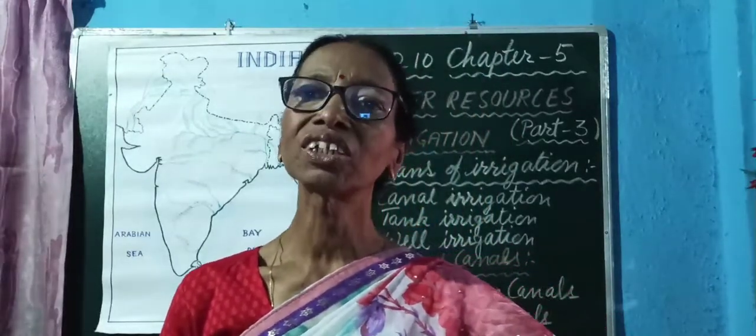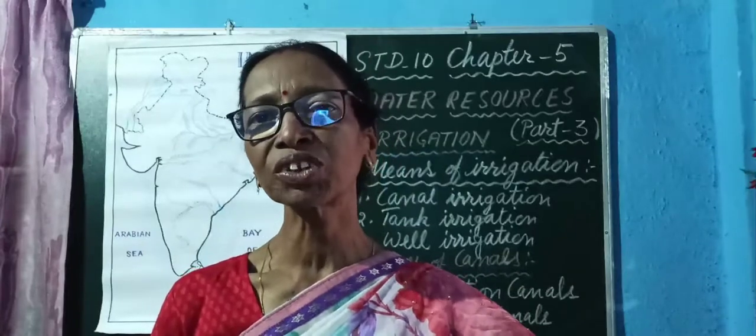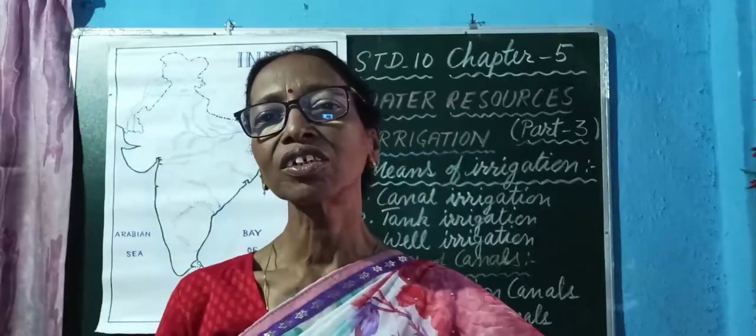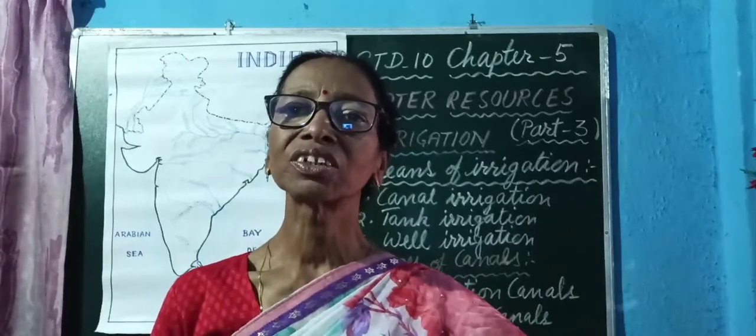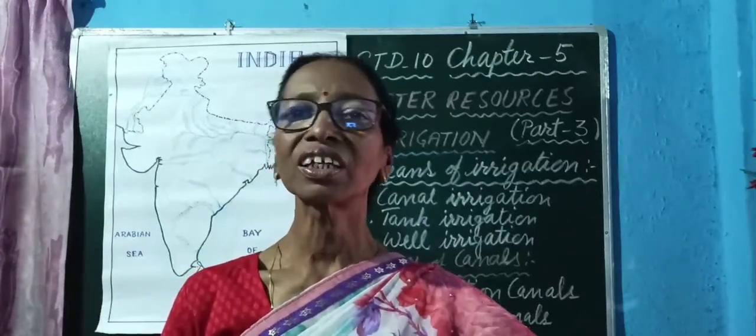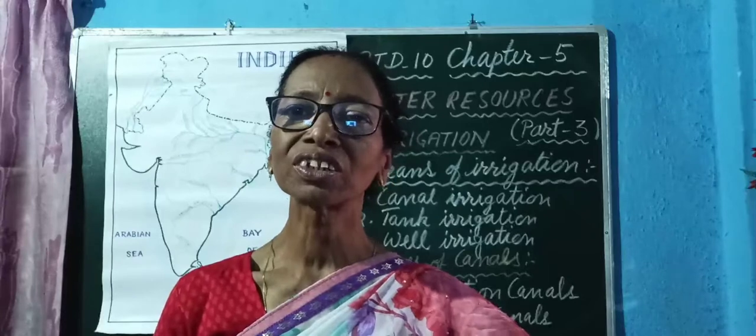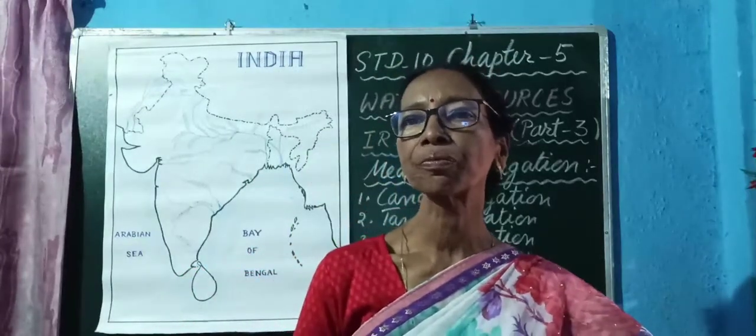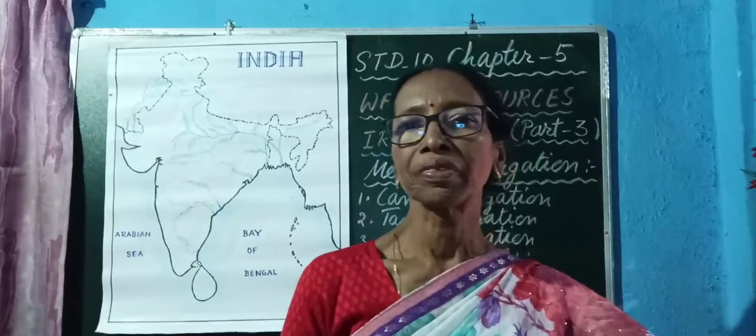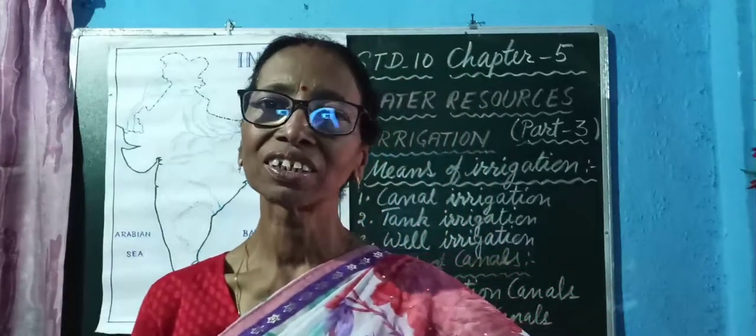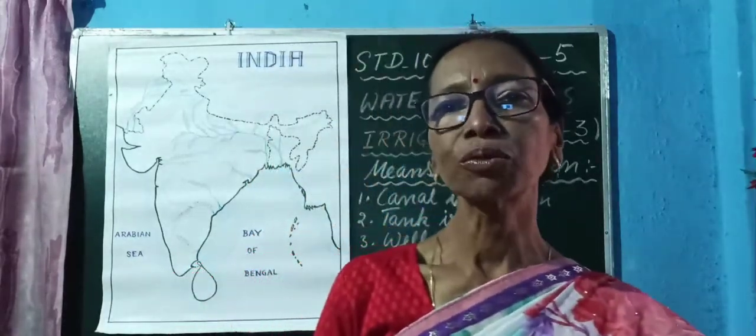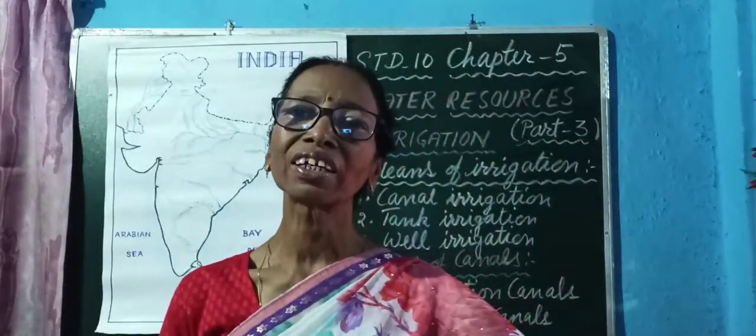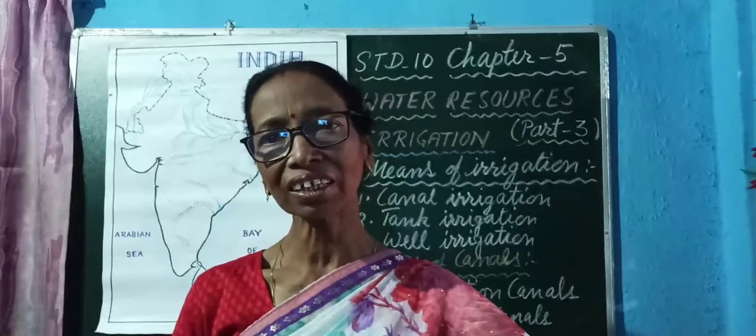What is an inundation canal? The canals which are linked from the rivers, directly taken out from the rivers, and provide water to the agricultural fields. These canals are not very useful. As the river dries, canals can dry.